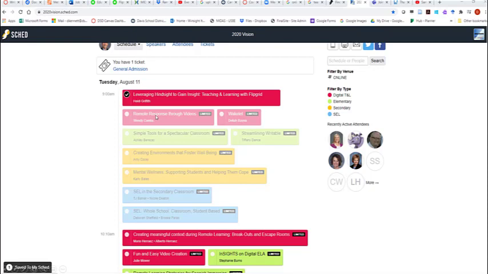If I decided at the last minute that rather than going to this session, I want to go to the SEL and secondary classroom session, I need to make sure that I uncheck this one and check that one. And that will help our secretaries as they go through and take attendance so that we can award your relicensure points to you. They'll know where to take attendance for you.